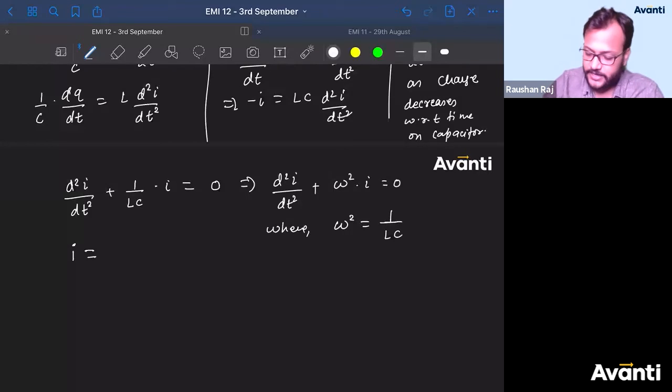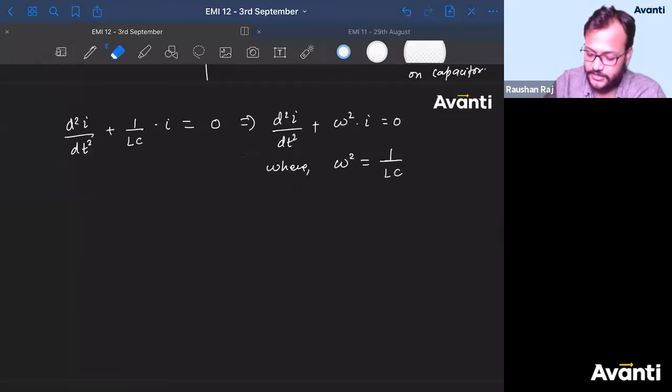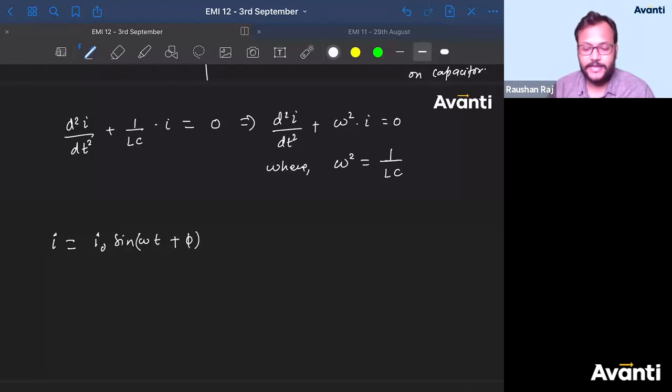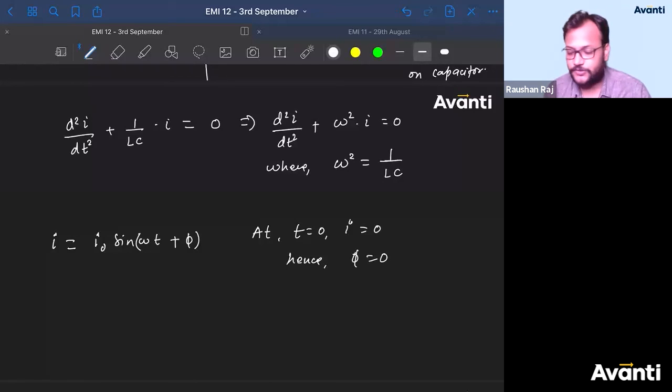So I can write the current as I equals I naught sine omega t plus some phase constant phi. Tell me guys, what is the phase constant phi here? I'll say at t is equal to 0, the current is 0, hence phi is 0.